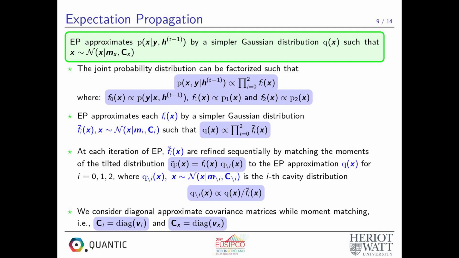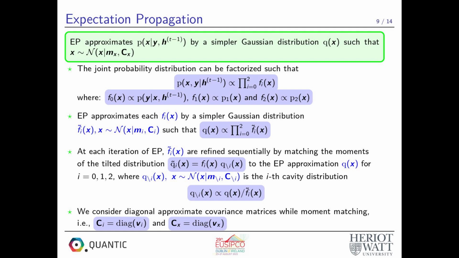EP approximates each factor by a simpler Gaussian distribution such that the EP approximation is the product of all the approximation factors. At each iteration of EP, all approximation factors are refined sequentially by matching the moments of the tilted distribution for each approximation factor to the EP approximation, where the tilted distribution for factor i is the product of that factor by the ith cavity distribution. And the ith cavity distribution is the product of all but the ith approximation factor.